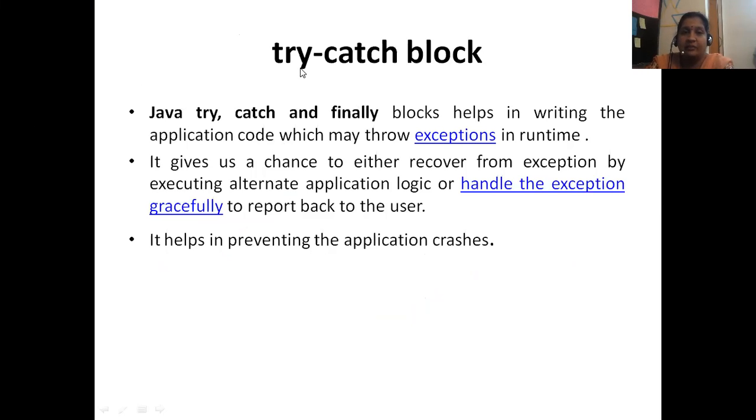Java, first we are going to discuss the first two keywords, try and catch blocks, and along with that we are going to discuss functionality also. So Java try, catch, and finally blocks help in writing application code which may throw exceptions during runtime. It gives us a chance to either recover from the exception by executing alternate application logic, or handle the exception to report back to the user. Especially it helps in preventing application crashes.